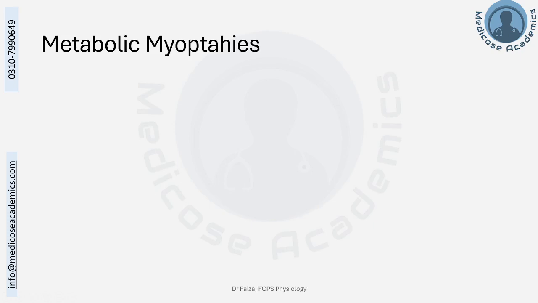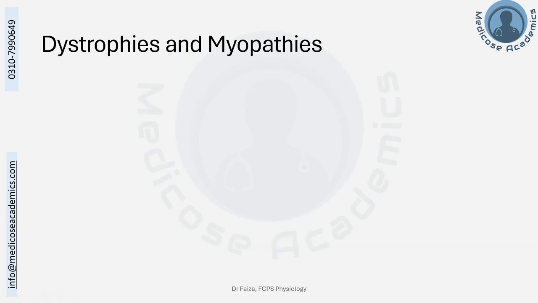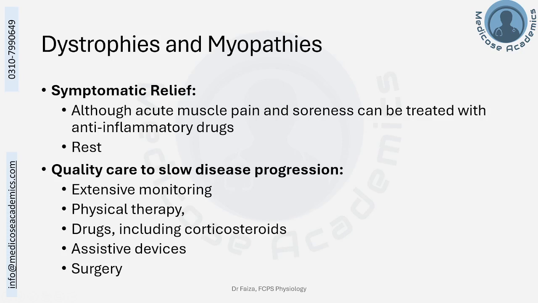Then there comes a category of metabolic myopathies that we would be discussing in detail in your biochemistry, where there is mutation in the genes encoding for the enzymes involved in metabolism of carbohydrates, fats, or proteins, for example, McArdle syndrome. Dystrophies and myopathies, whenever there are, you must have in view symptomatic relief and quality care to improve the life of those people who are suffering, even if you cannot cure the disease to the root level.